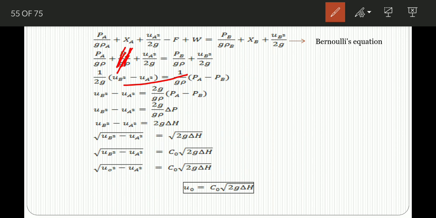In the next step you can write PA minus PB equals del P. So UB square minus UA square equals 2G times del P over rho.